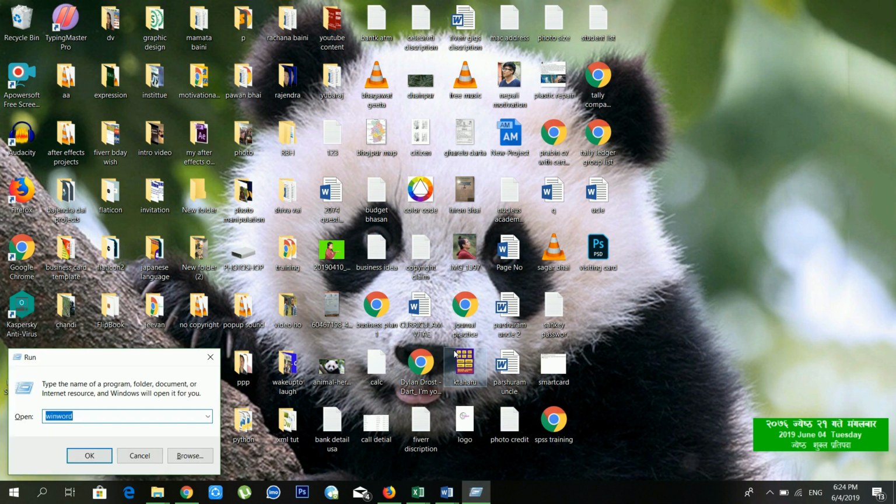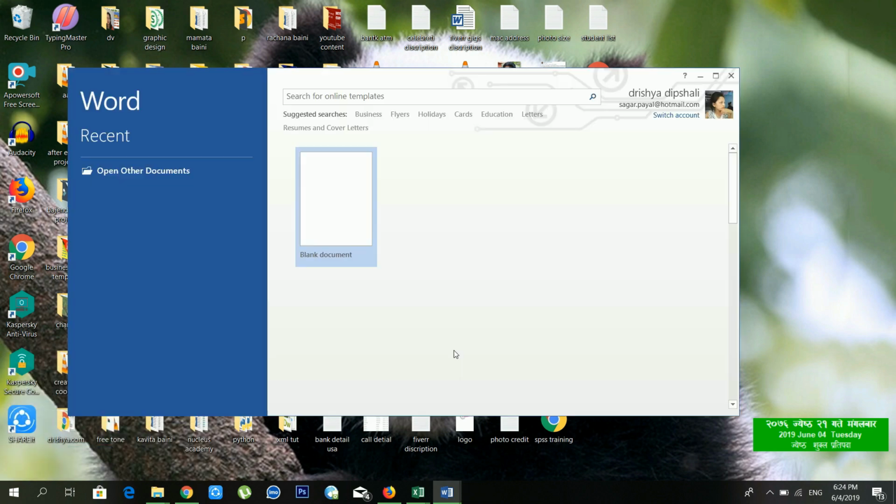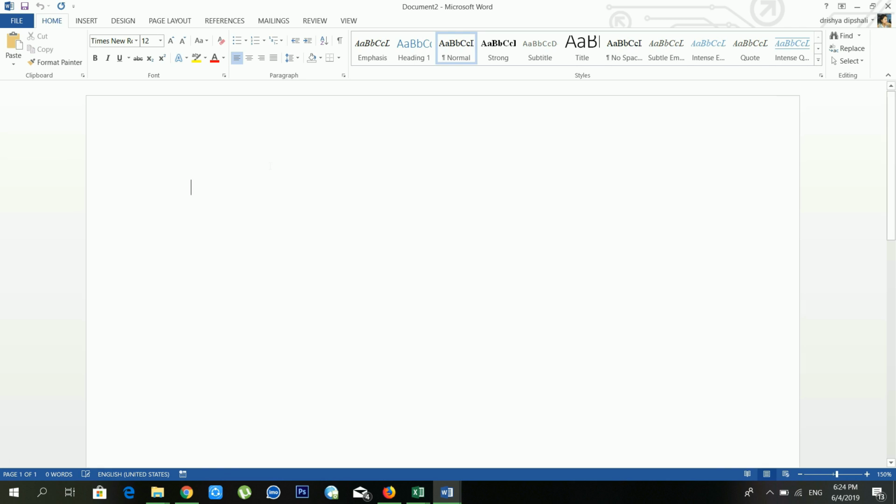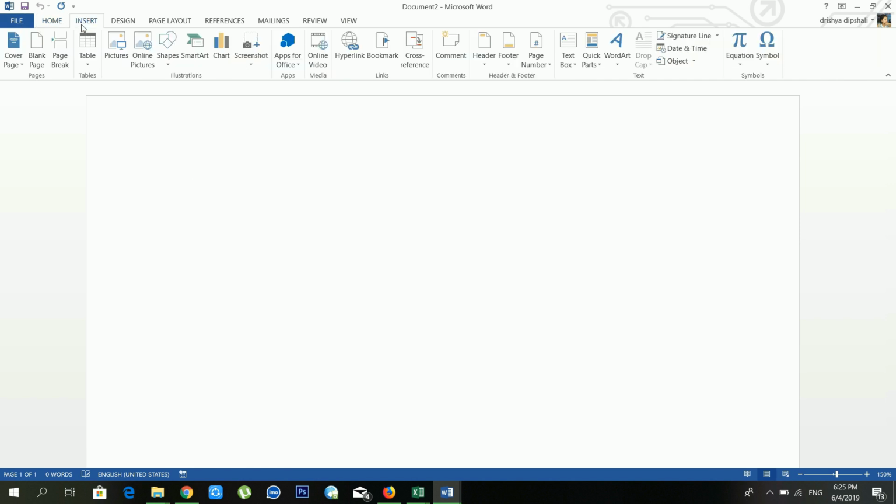So I'm opening Microsoft Word from here, and I'll make it full screen and click on blank document. Yesterday we talked about the home menu and the file menu, and you can check that video in my playlist. Today we'll discuss the insert menu, and the first option available is cover page.